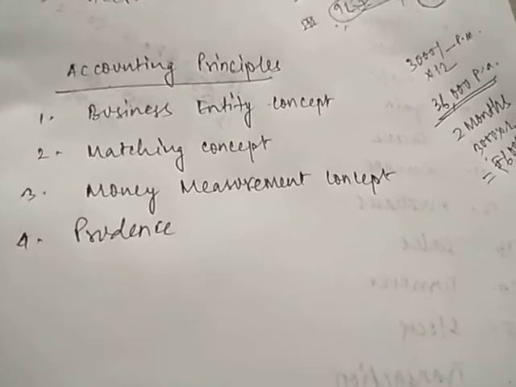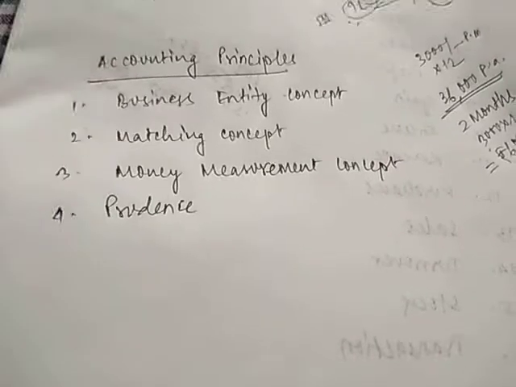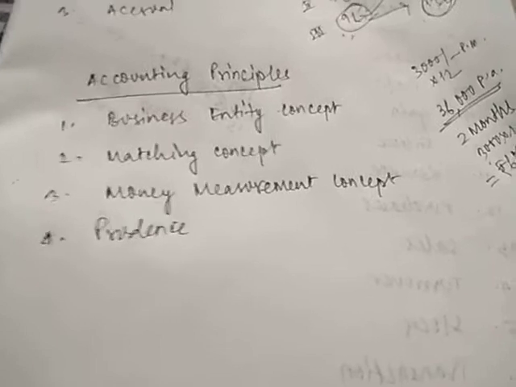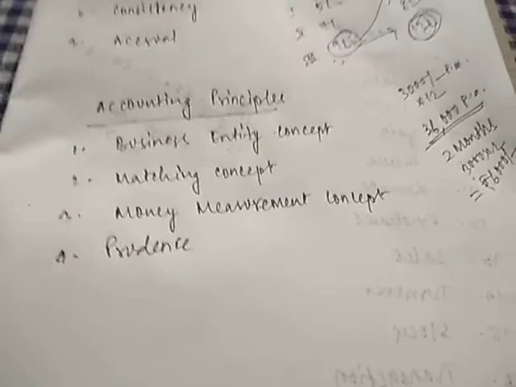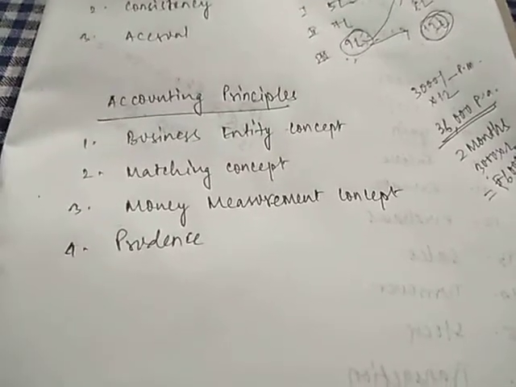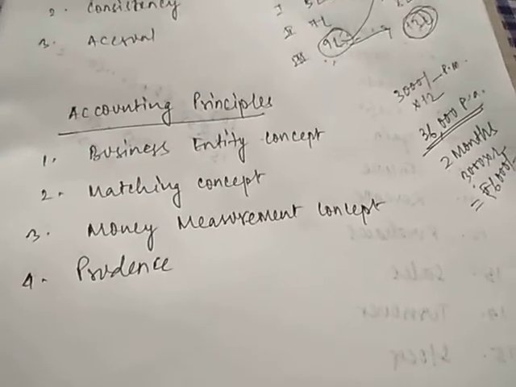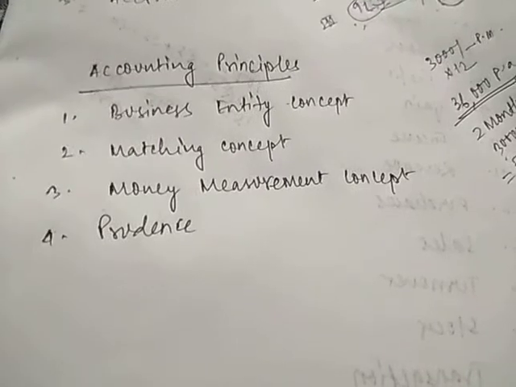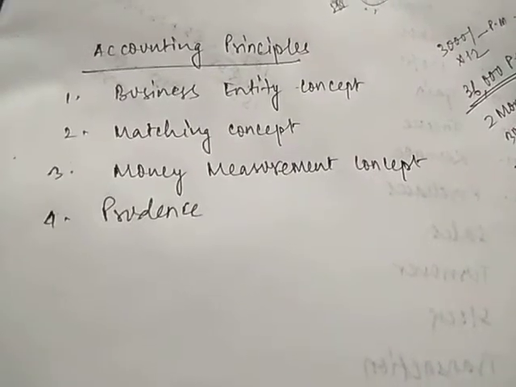We prepare accounts for the business. We don't prepare accounts for the owner. This is a simple thing to be kept in mind. This principle is to be followed in every organization, that owner and business are separate. For example, if the owner invests rupees 1 lakh in the business, or the owner withdraws rupees 20,000 from the business, we must keep a record of that.